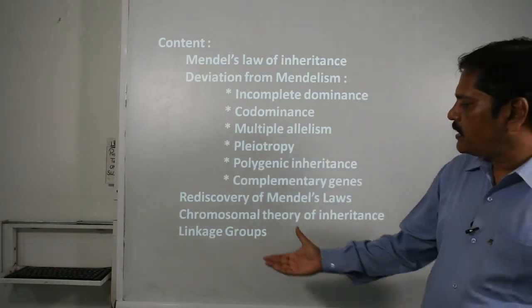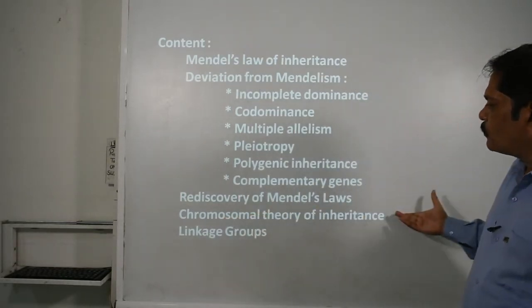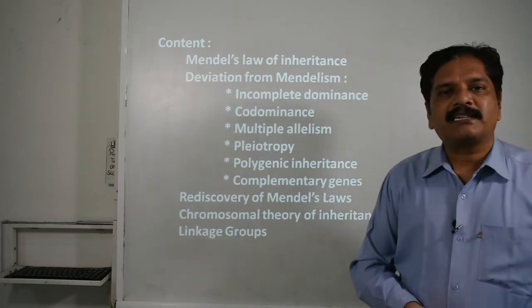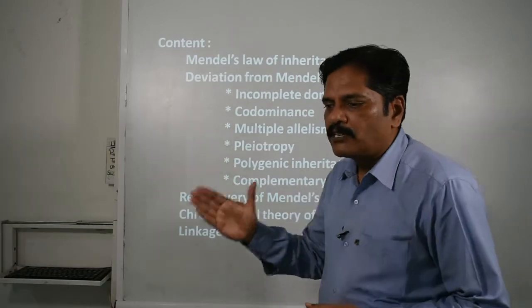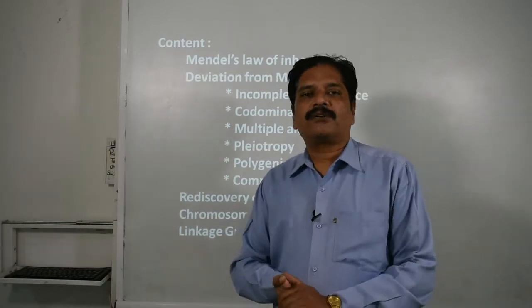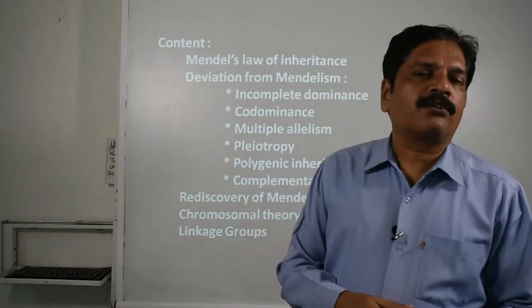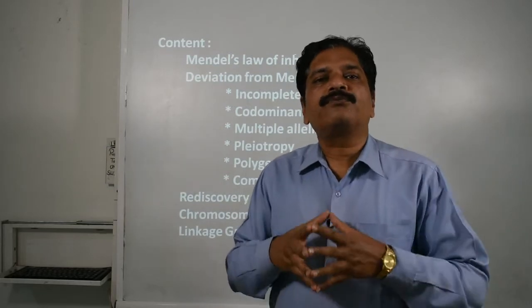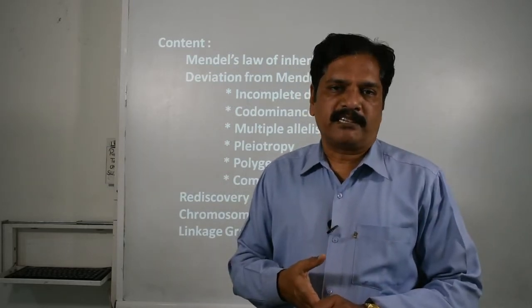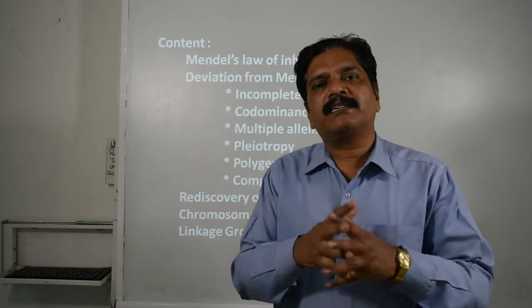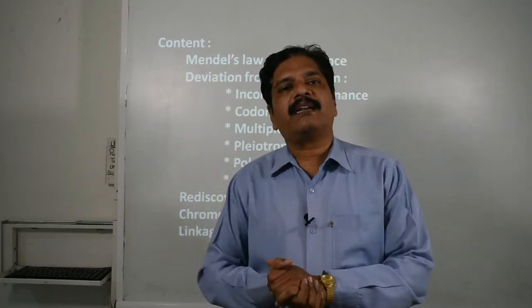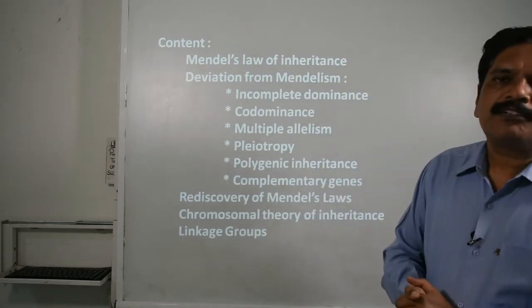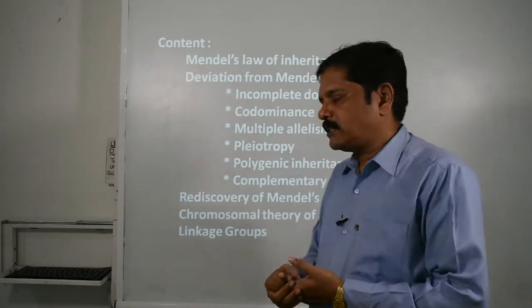We will discuss it. Then we will discuss finally the chromosomal theory of inheritance, how characters are inherited from one generation to the next. Finally we conclude that the chromosomes present in the nucleus basically carry genes, and they are able to carry the genetic information from one generation to the next.